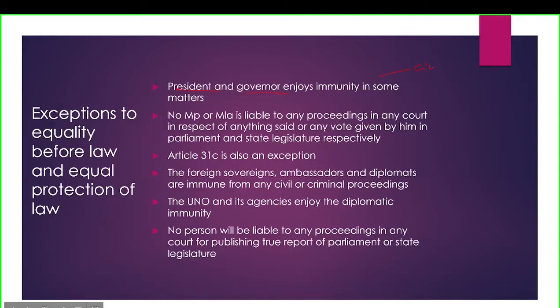For example, in civil cases, no proceedings can be initiated against president and governor. If the government authorities or the courts want to initiate any civil proceedings, then they have to give 2 months prior notice. And the same in criminal matters also. No judge, no authorities or courts can initiate any proceedings against president and governor. That means they are free from any kind of criminal proceedings, and they cannot be jailed either.